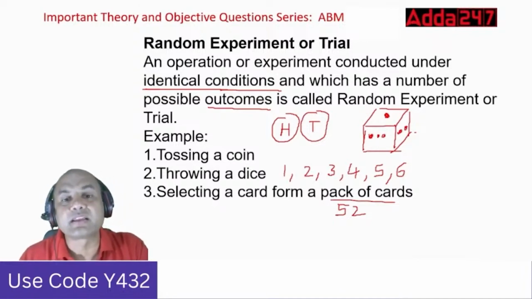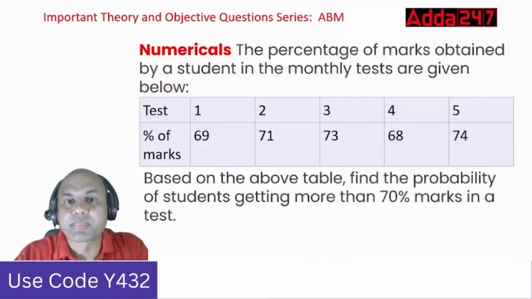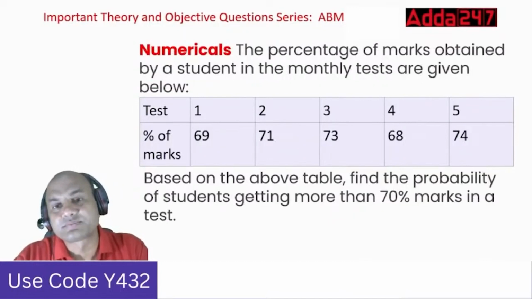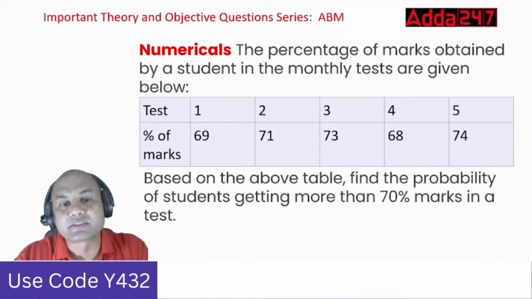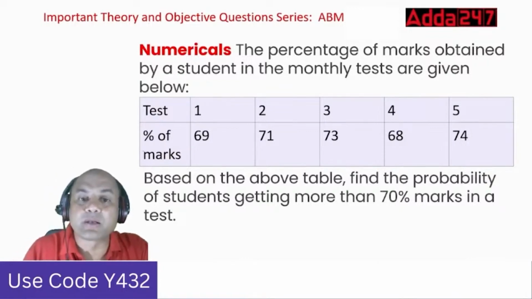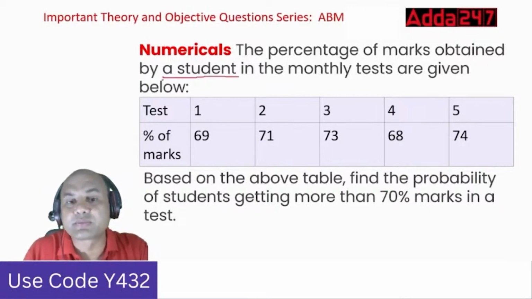So that's why under the same conditions, if I do something and the outcomes are different, that is known as a random experiment. Now let's solve some numericals. The percentage of marks obtained by a student on a monthly test are given below. So these are the 5 tests, obtained by one student only. So this is one student who is giving these marks.